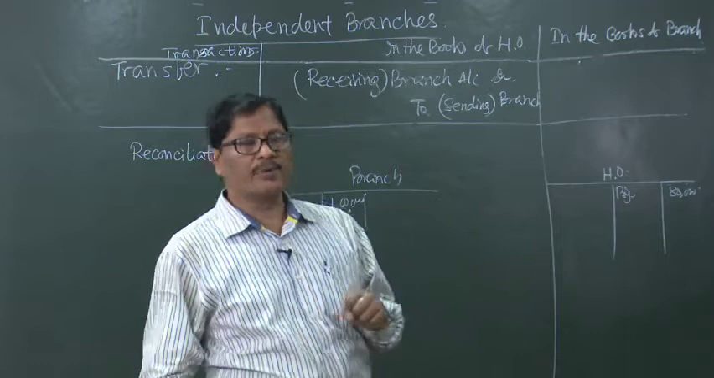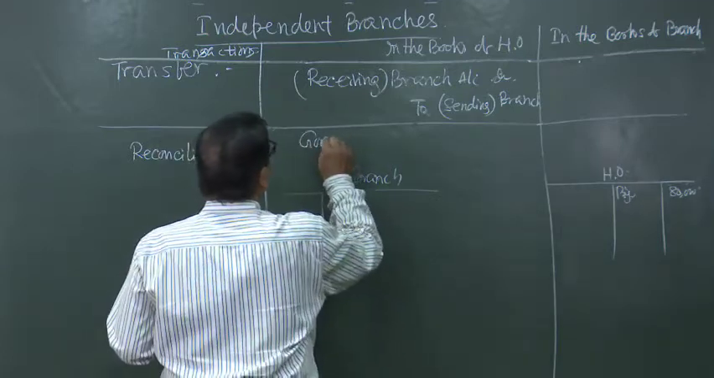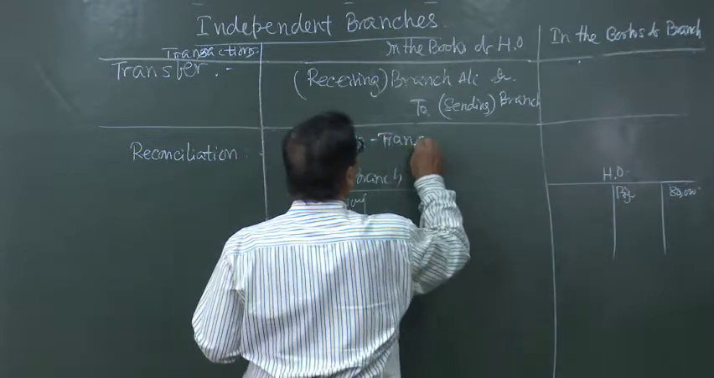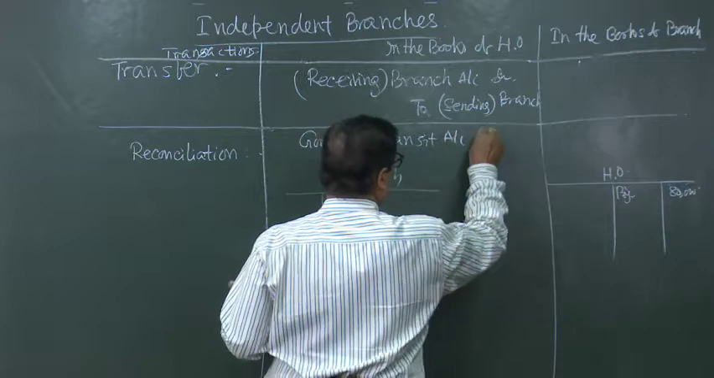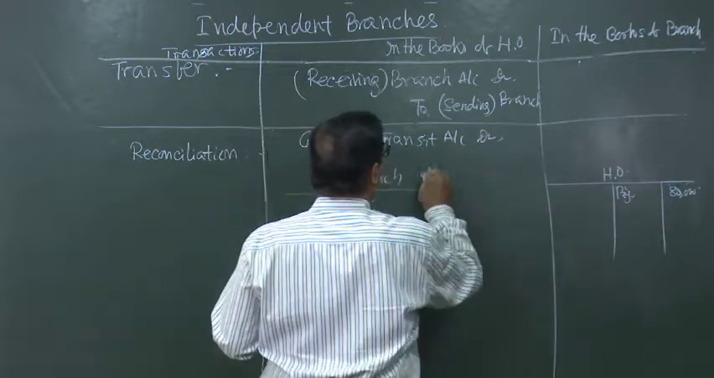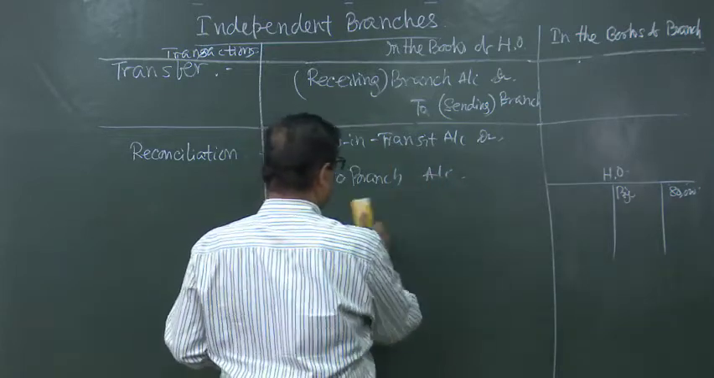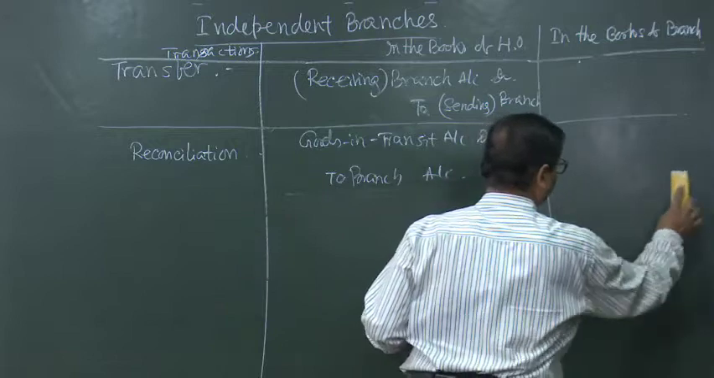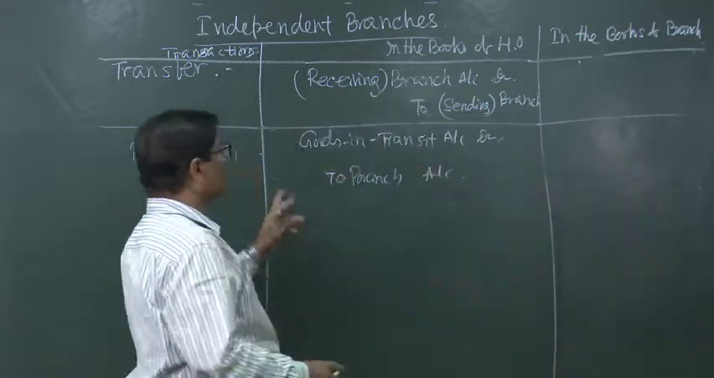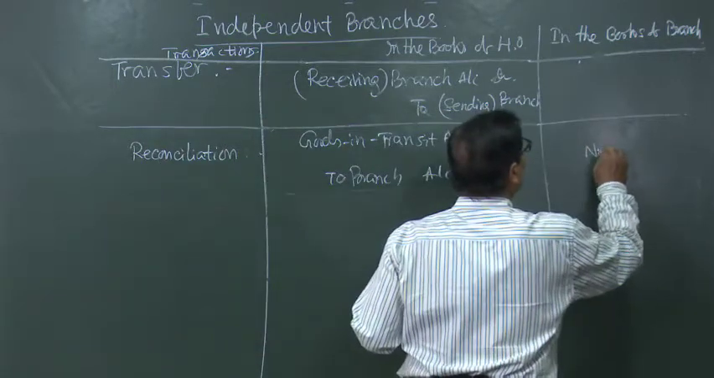So, the entry will be goods in transit account debited to branch account. This will be the entry. And if the entry has been passed in the books of the head office, the branch should not pass any entry.